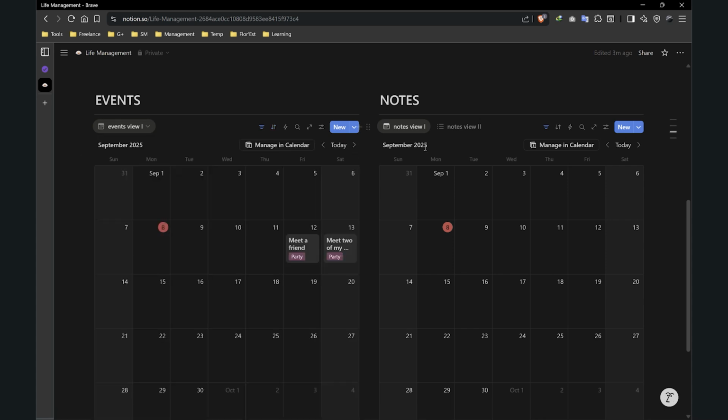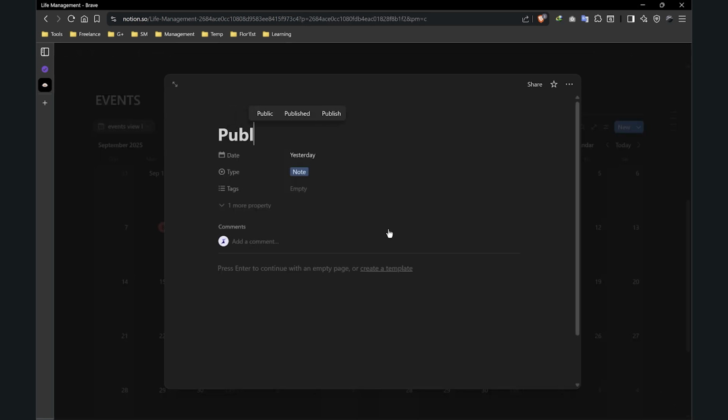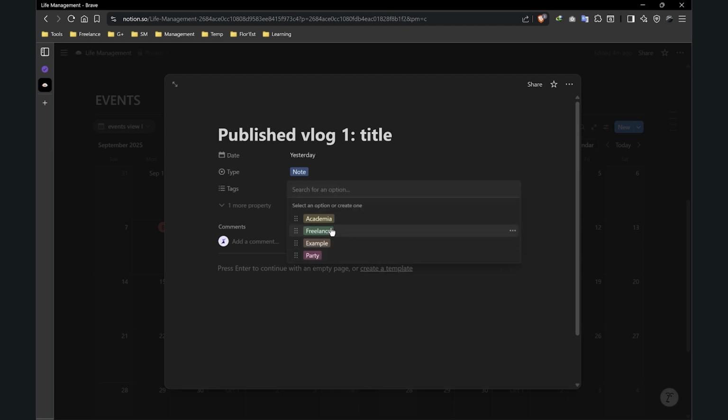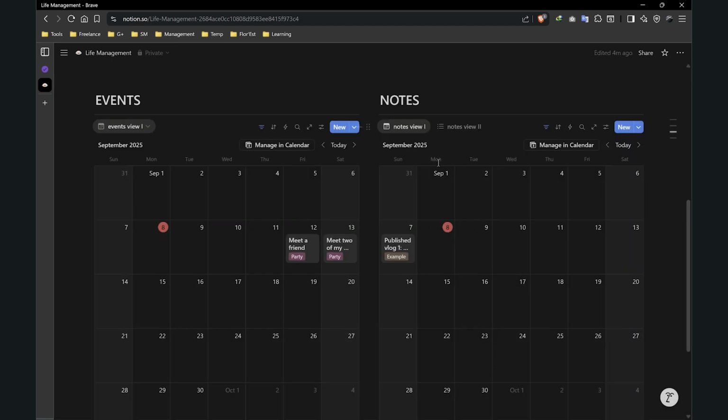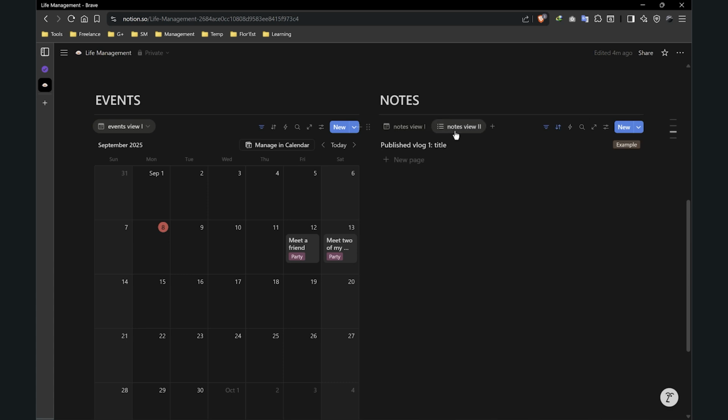Now let's go to the notes. For example, let's say you want to create content, and you published a video yesterday. Here you can write a note for yourself. You can also give it a tag, and by doing so you will have all the memories that you decided to keep. And obviously there is the second view, which is a list view, to make things easier for you to read.